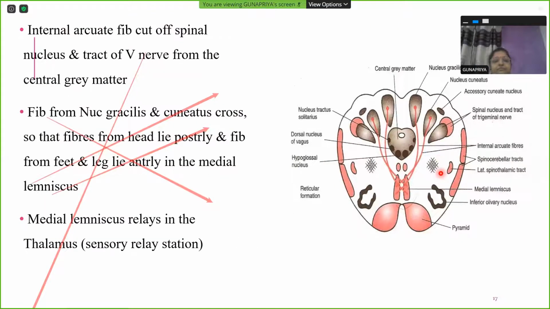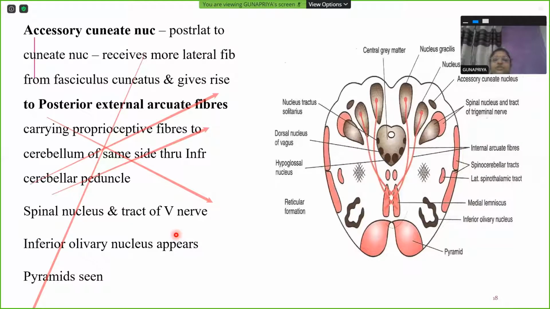But later, as you keep going above the level of the medulla oblongata, the upper levels, it's going to appear like this. Okay. So now, fibers from the nucleus gracilis and cuneatus will cross so that the fibers of the head will be lying posteriorly. This is anterior aspect. This is posterior aspect. So fibers from the head will be lying posteriorly, and fibers from the lower limbs will be lying anteriorly within the medial lemniscus. And the medial lemniscus relays in the thalamus, which is a sensory relay station. So this is carrying second order neurons, what I mentioned to you earlier.